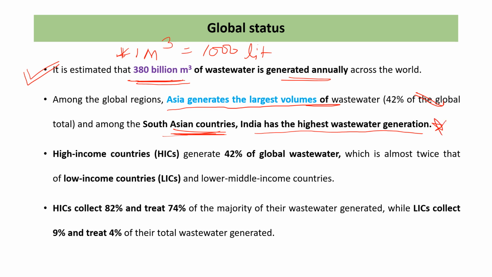So you can see the scenario of wastewater. India has a huge volume of wastewater generation. The high income countries HIC generate 42% of the global wastewater, which is almost twice that of the low income or lower middle income countries.